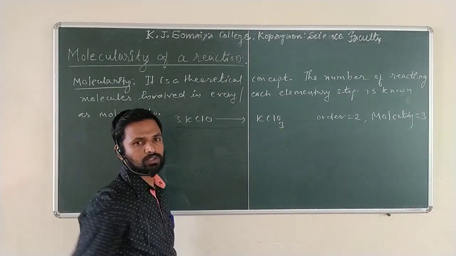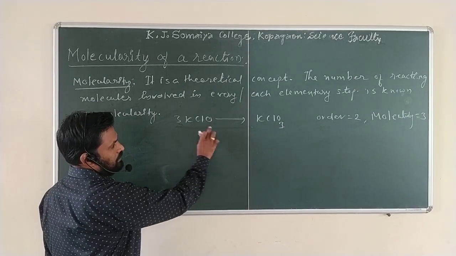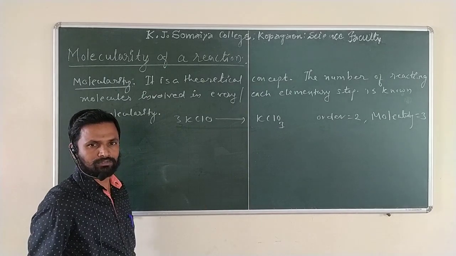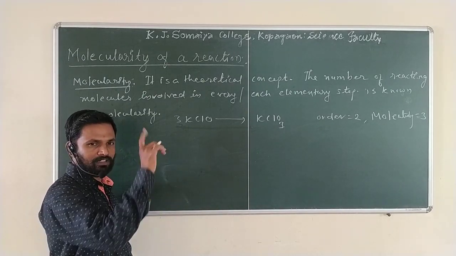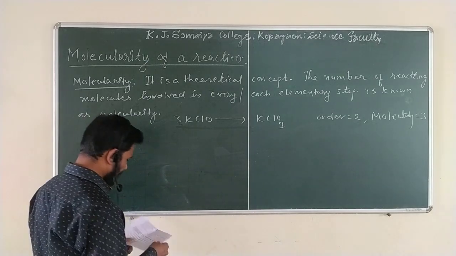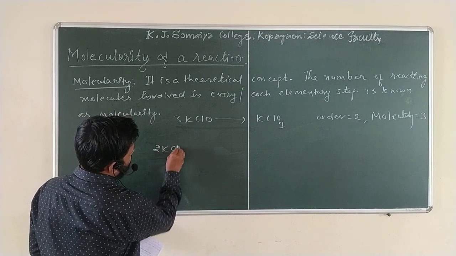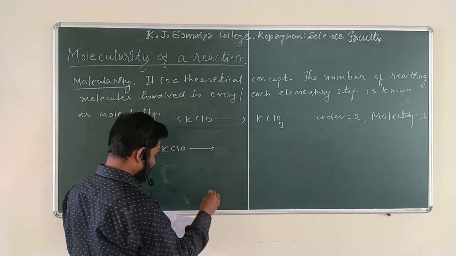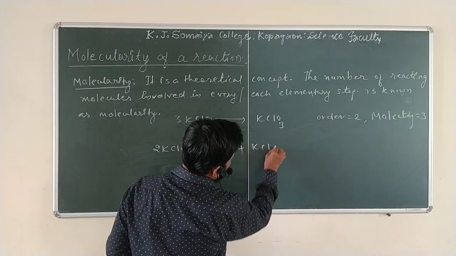Order is 2. How was the order determined? We already studied that this formation of KClO3 from KClO was performed in 2 different steps. Step 1, we have seen already, was the rate determining step, slow step. I will write here once again. Step 1, 2 molecules of KClO, it gives 1 molecule of KCl plus KClO2.